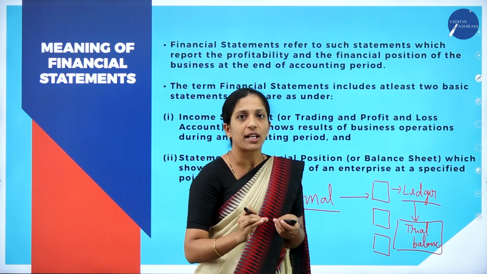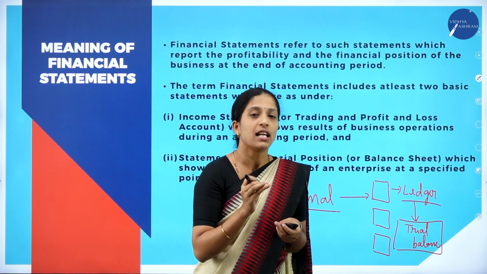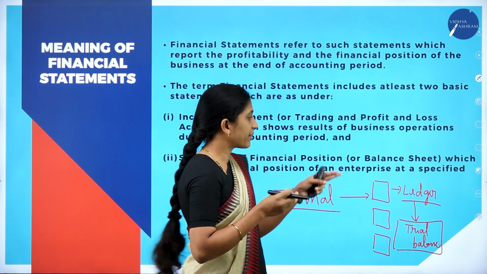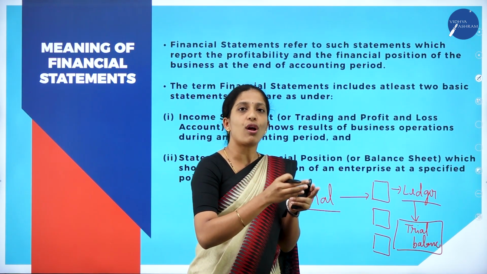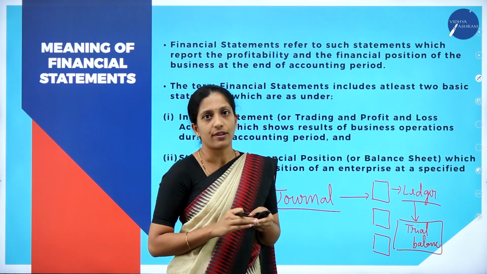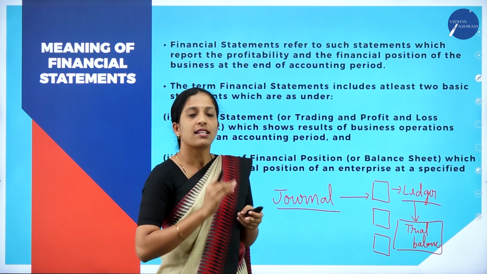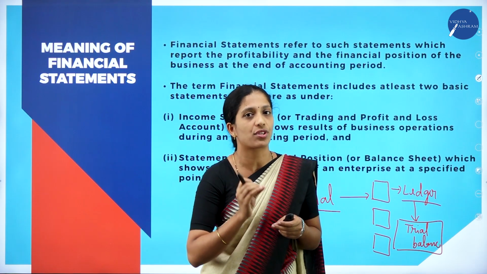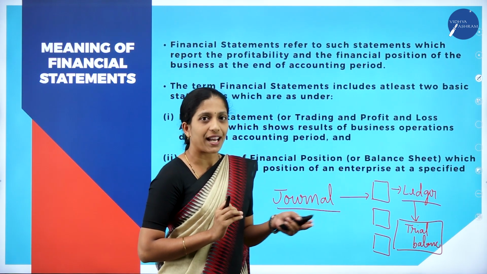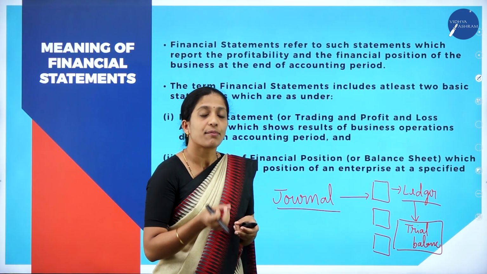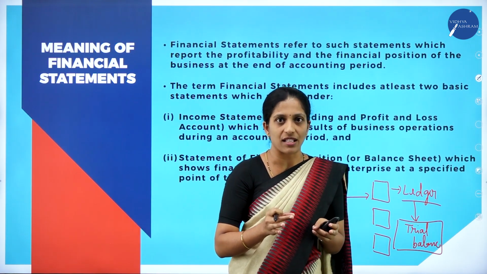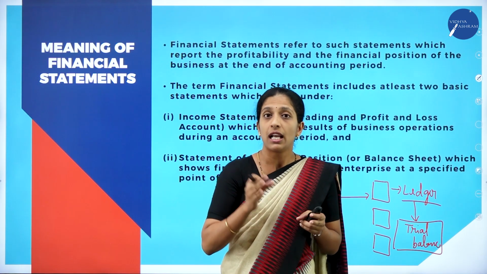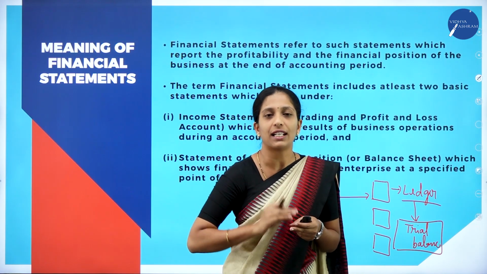So trial balance is a statement which is prepared in order to see whether our journal and ledger is correct or not. That is, the accounts what we have classified in the ledger, where the total of debit is equal to total of credit or not. So what do I mean by trial balance? Trial balance is a statement which is prepared in order to check the accuracy of ledger accounts. That is known as what? Trial balance. What is the necessity to prepare trial balance? Because as and when, after every 3 months or after every 6 months, if I prepare the trial balance to check the accuracy of ledger account, if it is correct, then I can move on with further transactions.